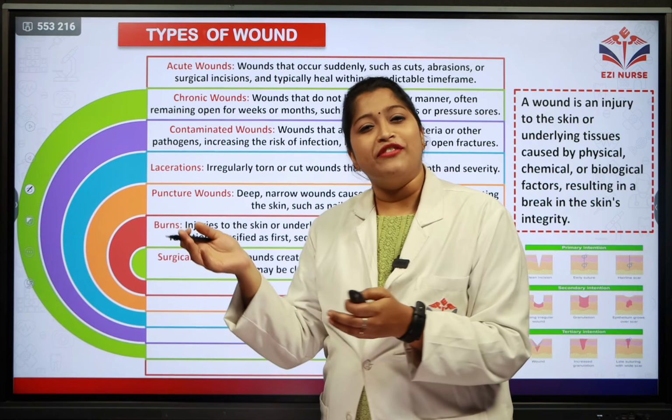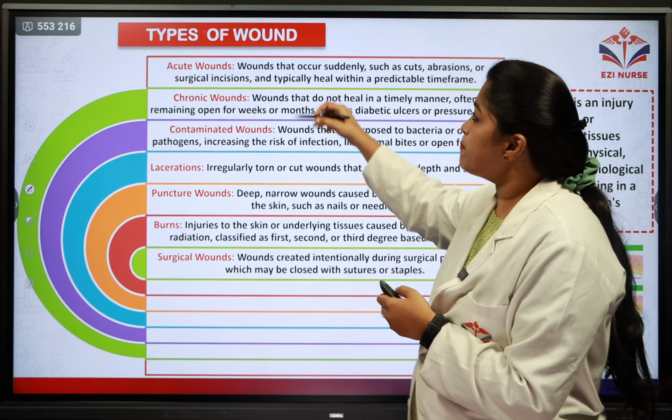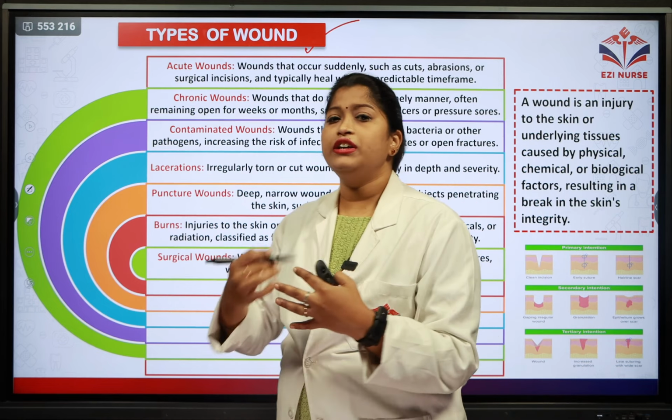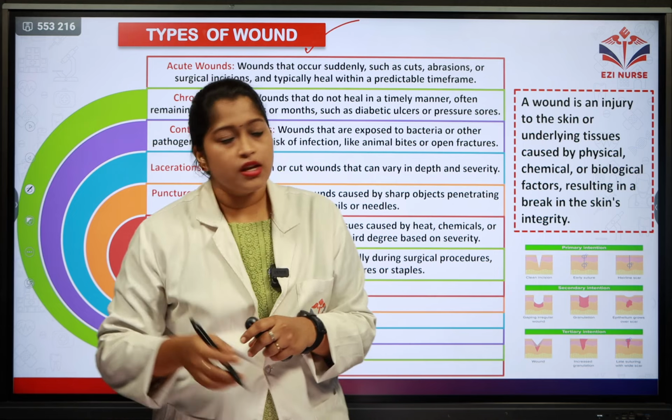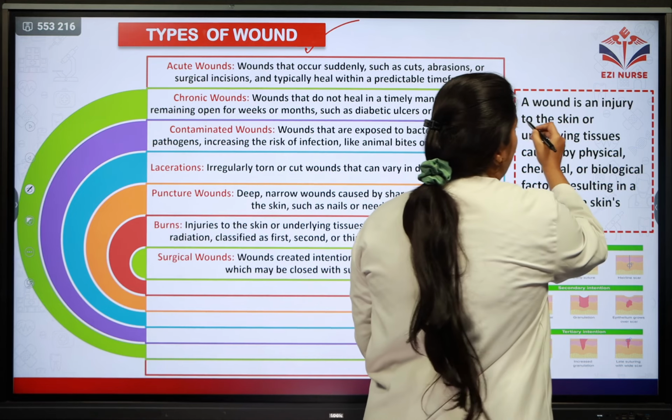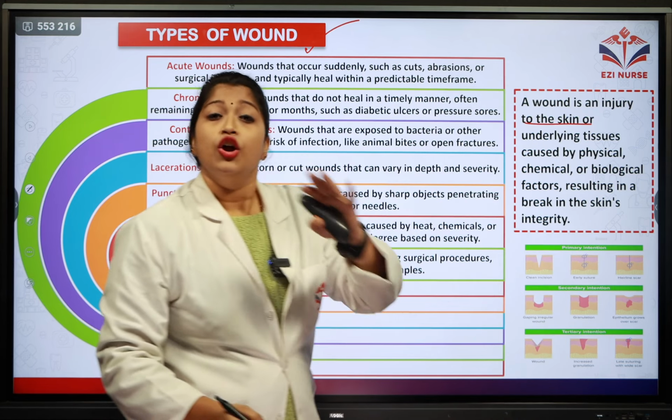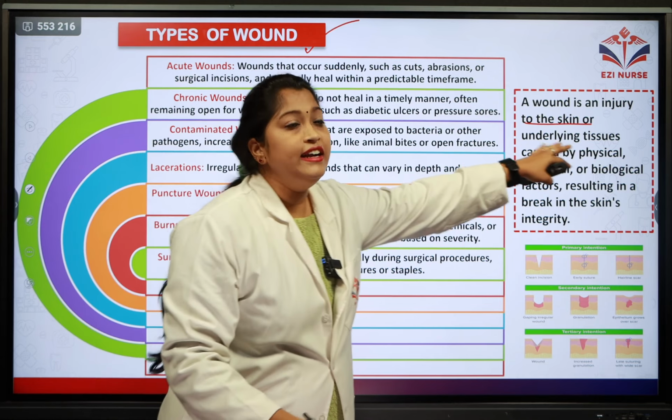So let's move on to our next question, that is types of wounds. Which are all the different types of wounds? Firstly, let's see what is meant by wounds. Wounds are injuries to our skin or the underlying tissues.